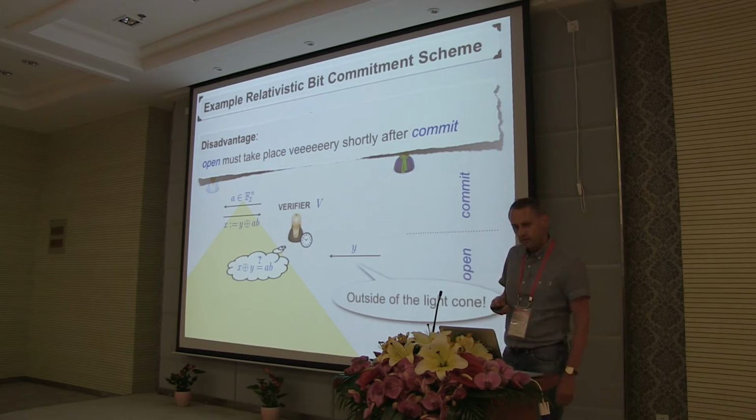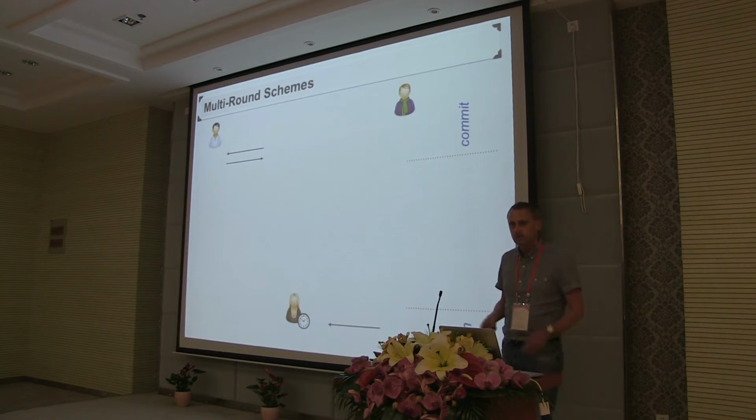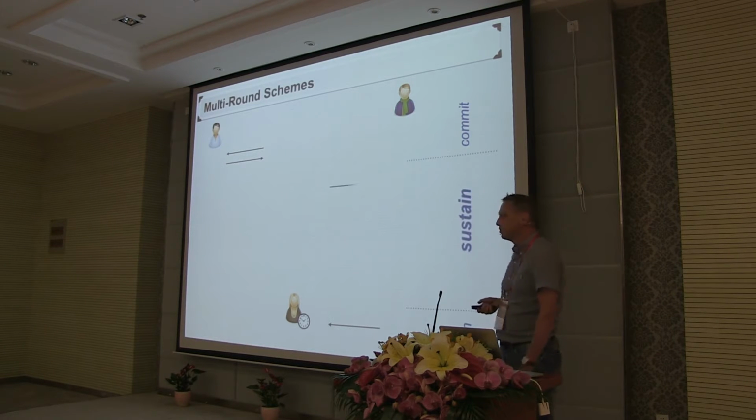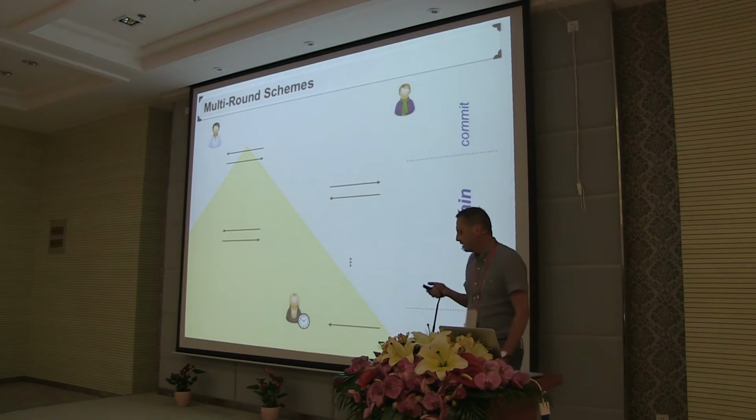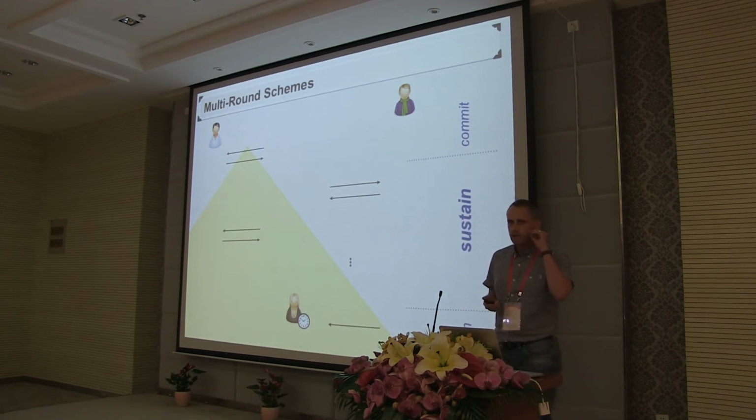Now, in order to deal with this, people have considered so-called multi-round schemes, where in between the commit and the opening phase there is a so-called sustain phase, during which the verifier keeps on talking to the two provers, and it is timed in such a way that every round of communication lies outside of the light cone of the previous round of communication.